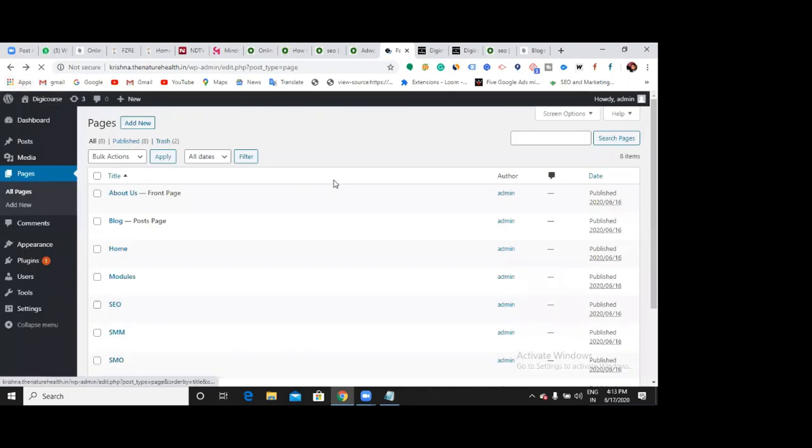So now we have known the full things, right? What are pages, posts and categories, how to choose the layout for the page, whether you want to show the sidebar or not, and how to optimize the footer also, we have seen.